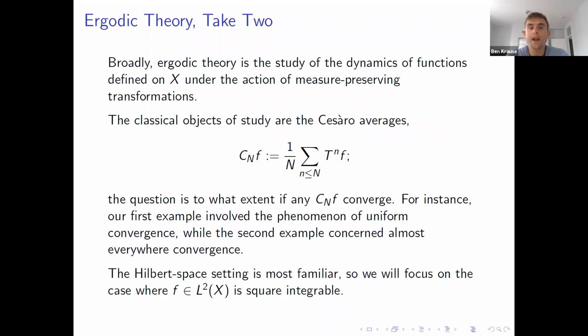So broadly speaking, ergodic theory is the study of the dynamics of functions defined on X under the action of these measure-preserving transformations. And the classical objects of study are these Cesaro averages, as we've seen. And the main question is to what extent, if any, these Cesaro averages converge. So in our first example, we saw uniform convergence. In the second example, we saw almost everywhere convergence. And for the bulk of this talk, I'm just going to restrict to the Hilbert space setting. So unless I say otherwise, every function that I reference from this point on is going to be square integrable.